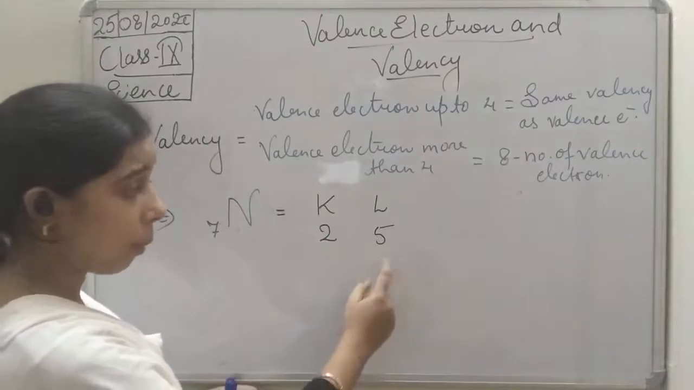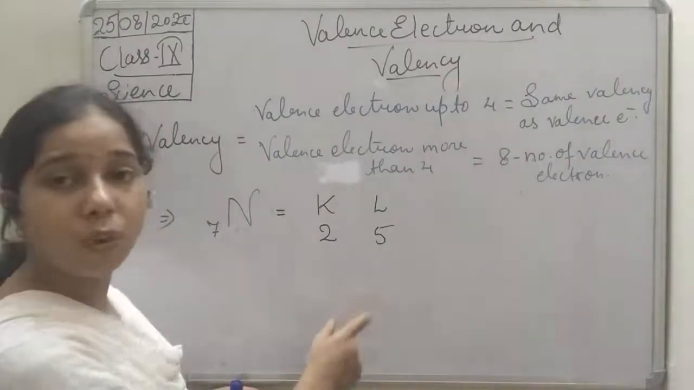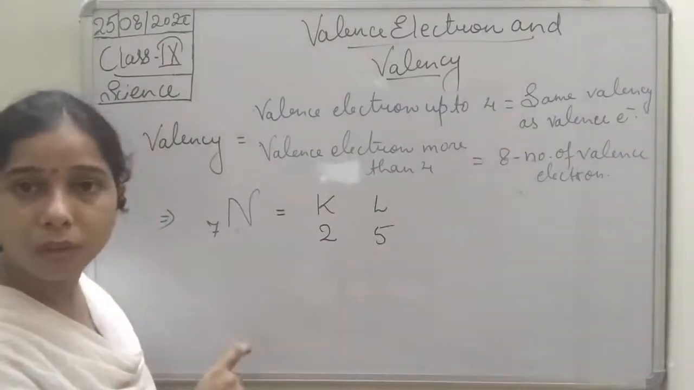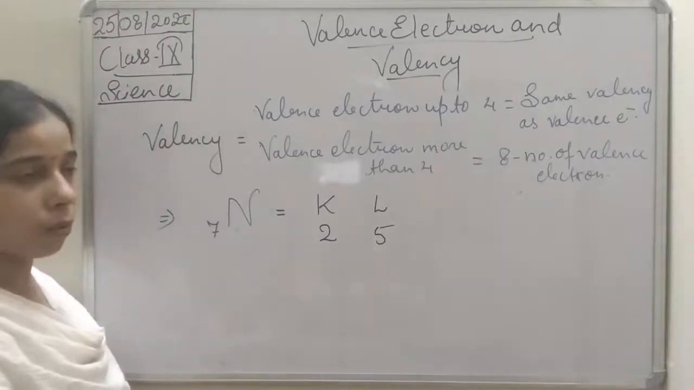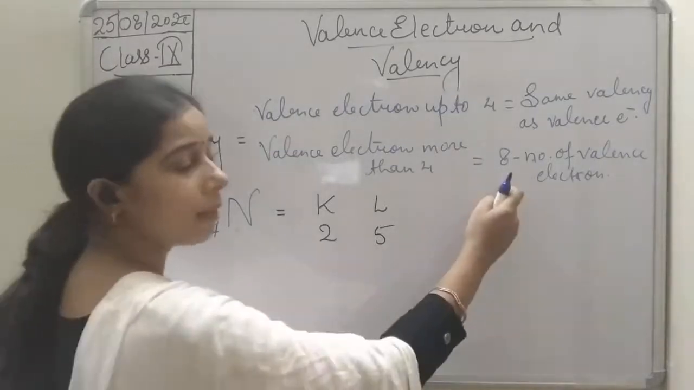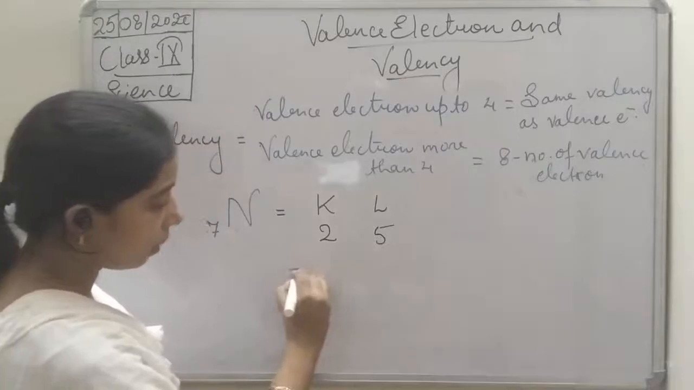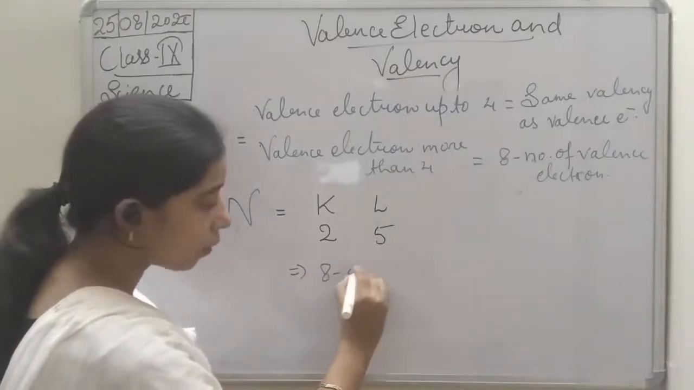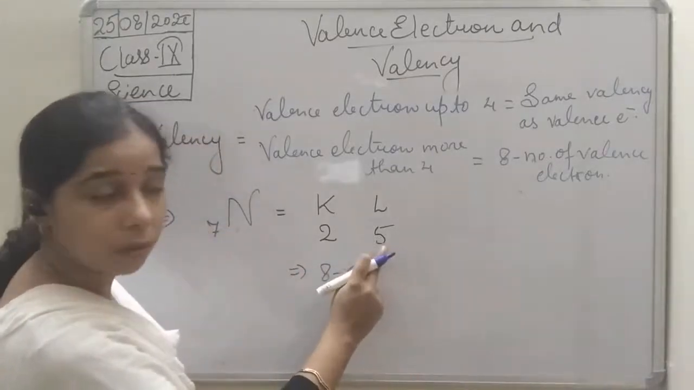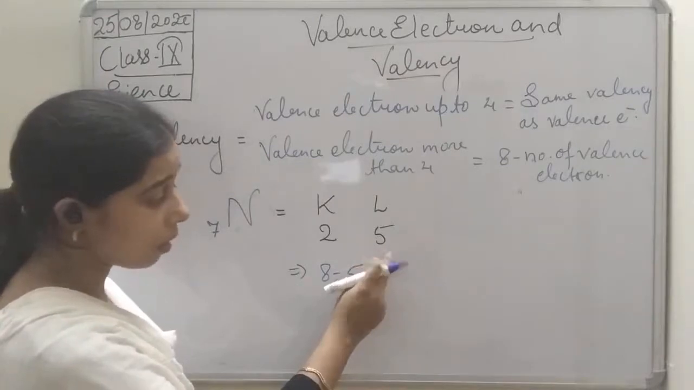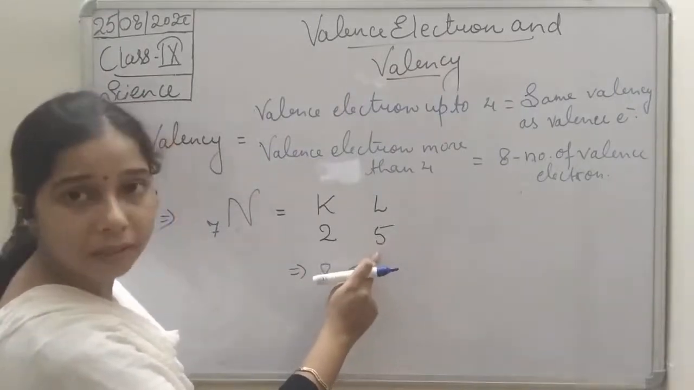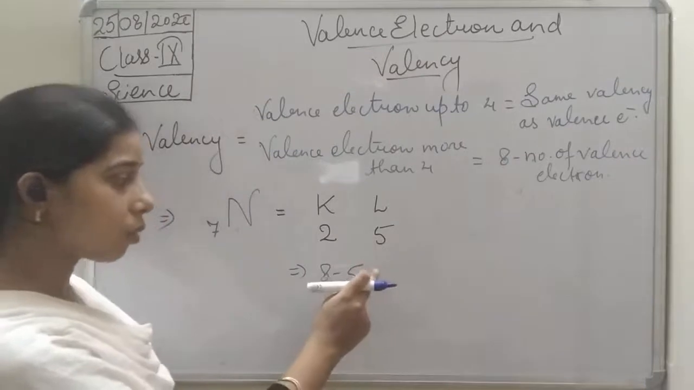So you see here now, the valence electrons are more than 4. So we will apply this formula, and here it will become 8 minus 5. What is 5, students? It is the number of valence electrons. So the number of valence electrons is 5.